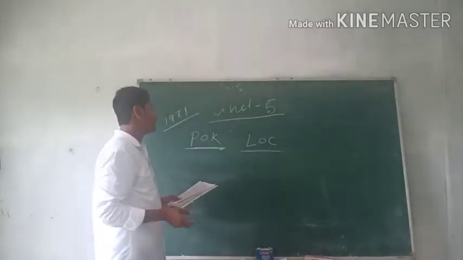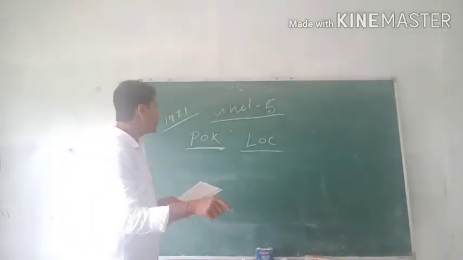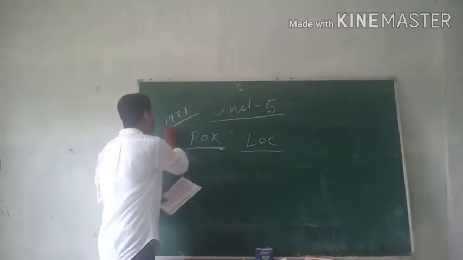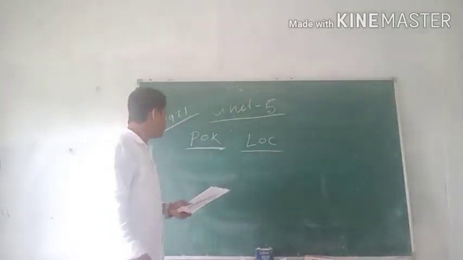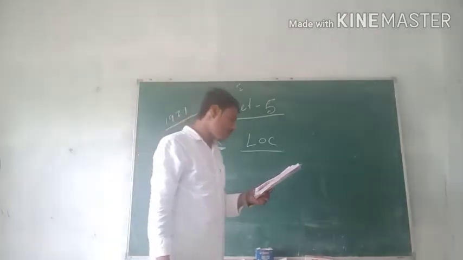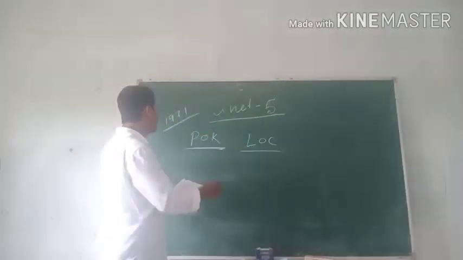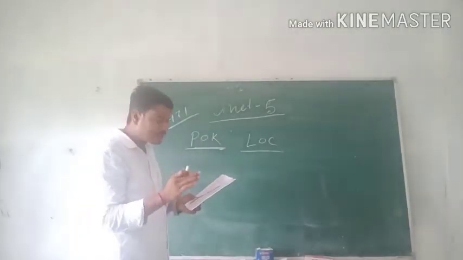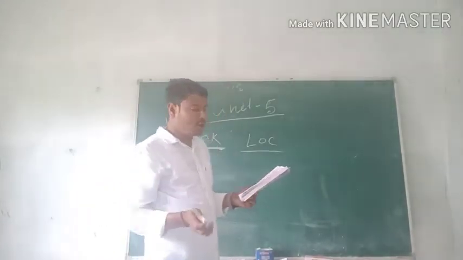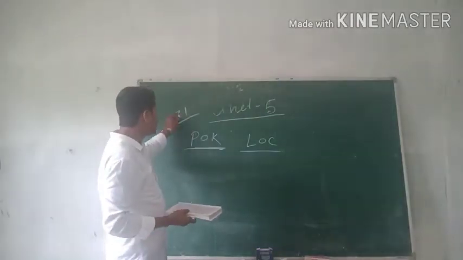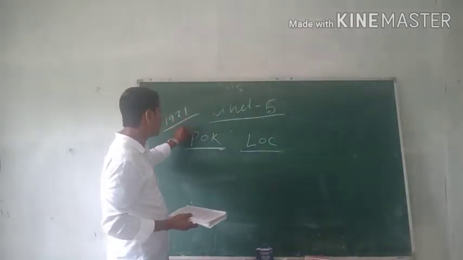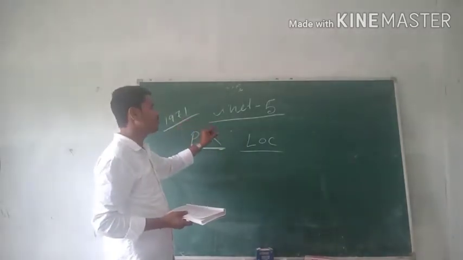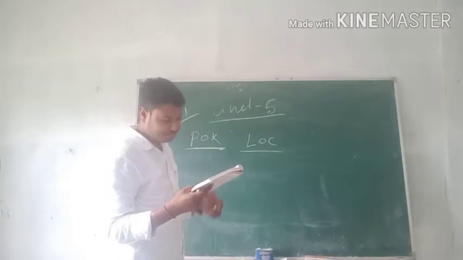The 1971 war between India and Pakistan happened because India directly supported the demand of the Bangladesh people, the East Pakistan people. In 1971, India defeated Pakistan, but the Kashmir problem was not solved. This is the period of 1948-49 to 1971, the wars between India and Pakistan. Jammu and Kashmir is the first issue of conflict.